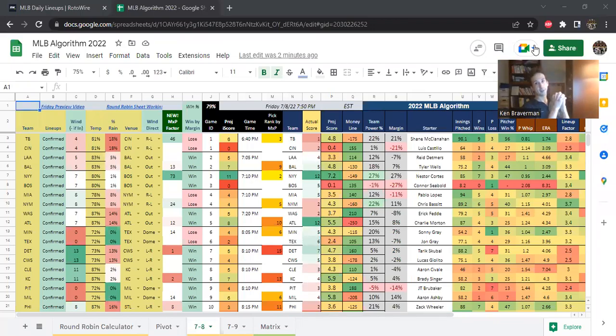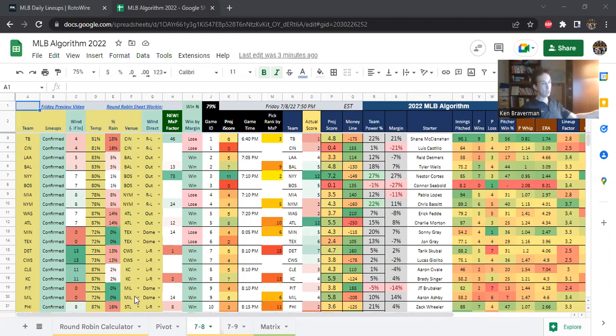It's very early on Saturday morning, July 9th, 2022. Let's go over some MLB algorithm stuff. We're going to recap Friday, and we're going to show a little preliminary look for Saturday. I have prepared something already, even though it's all with expected lineups and everything.